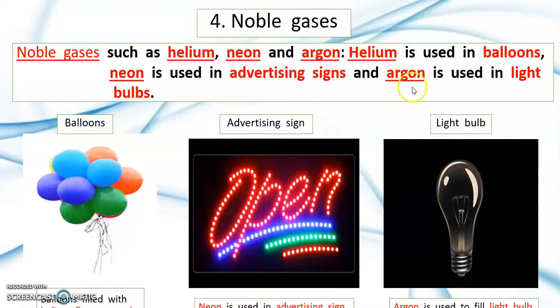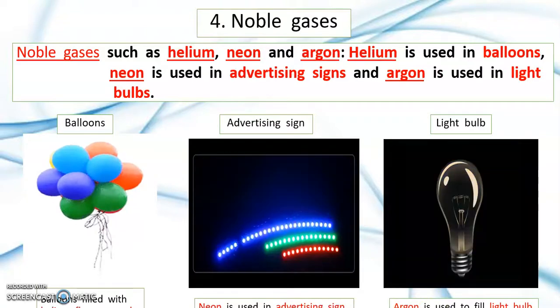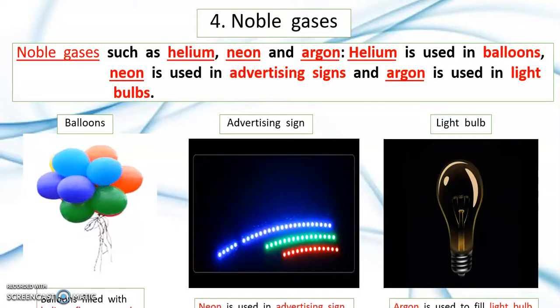And number 3 is argon. Argon is used in light bulbs. Argon is used to fill the light bulb.